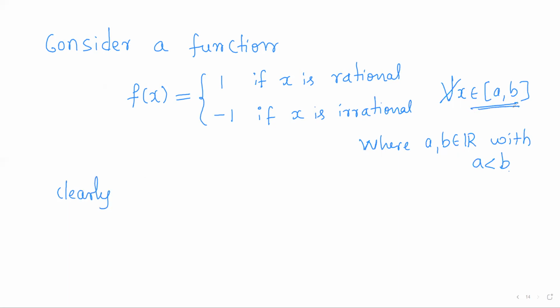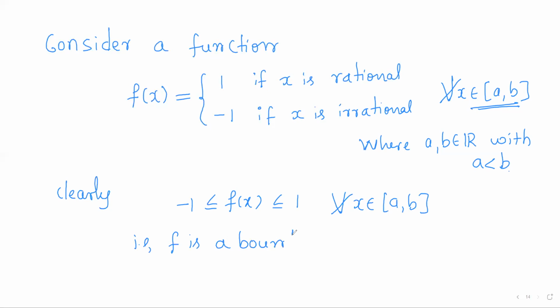for any x in this range, f of x has minimum -1 and maximum +1. So it cannot take any other value. So f of x will be greater than or equal to -1, less than or equal to +1, right? So f of x values cannot exceed this range. So f is basically a real valued function which is bounded. It is bounded below by -1 and bounded above by +1. That is, f is a bounded real valued function on the closed interval a comma b.